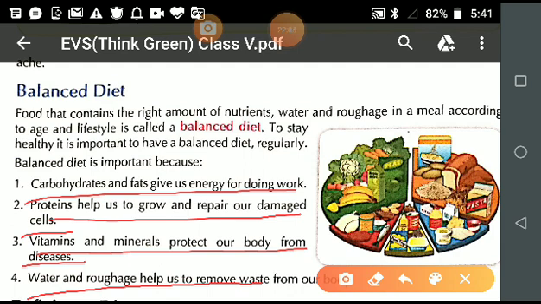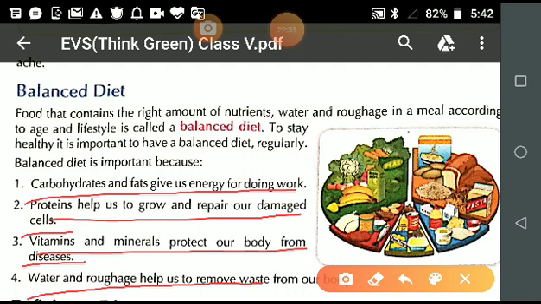So student, this is your balanced diet. If from the food which you are eating, you are getting all the nutrients in the right proportion, that is known as your balanced diet.